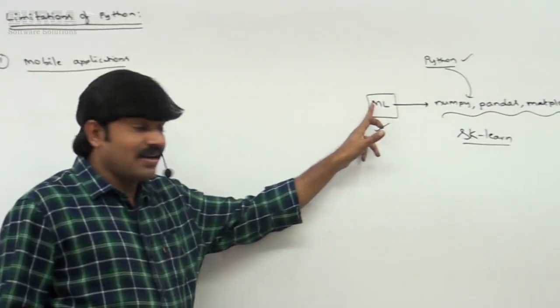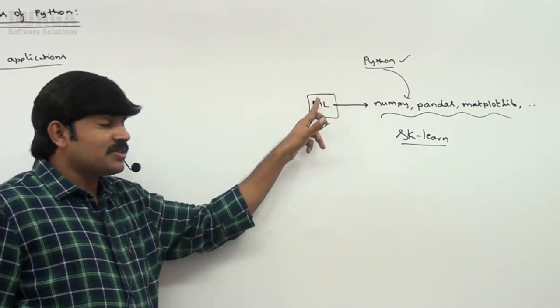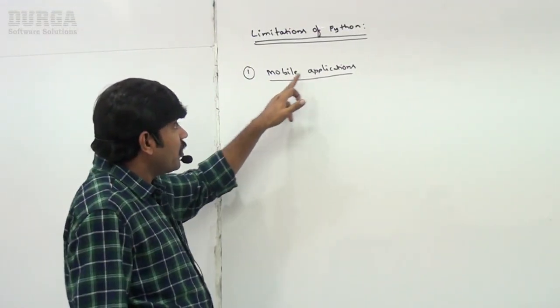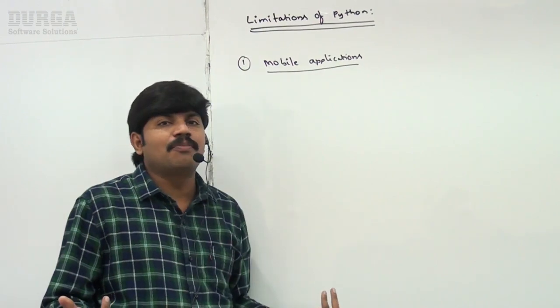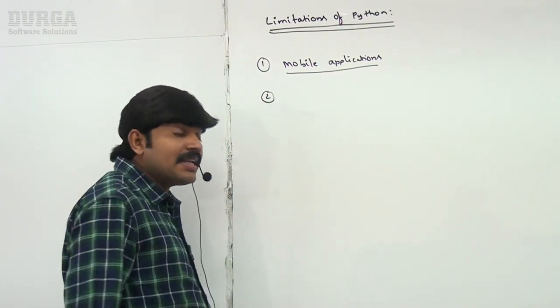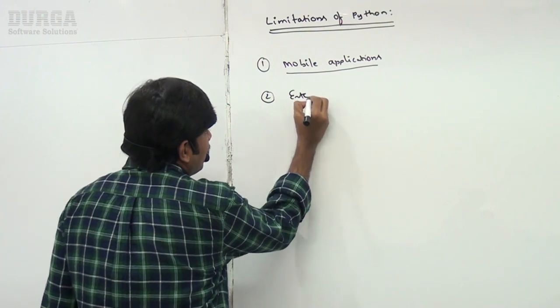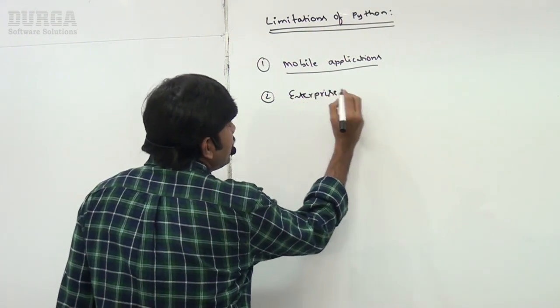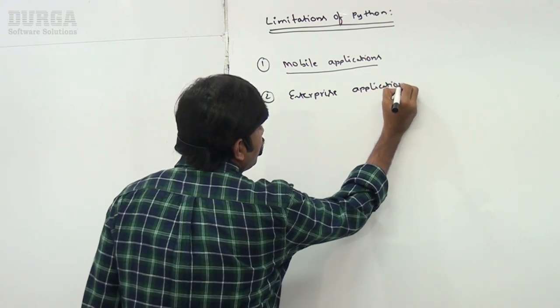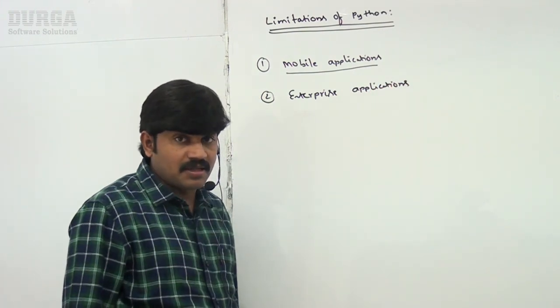Now I hope you can understand why Python is the best choice for ML: library support is there. Why is Python not a choice for mobile applications? Library support is not there. Similarly, I want to develop enterprise applications. I want to develop end-to-end enterprise applications. Can you give an example of an enterprise application?